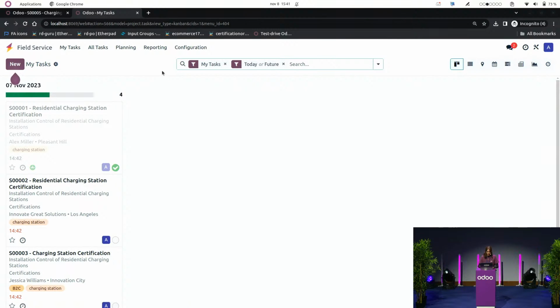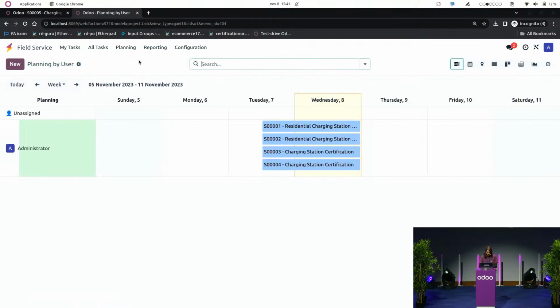So here it is. This is my field service application, and I will go into the planning by user. So here I only have one employee in my database, but what's really interesting is that if you have different types of employee, you will really be able to see at first glance who is available to tackle your tasks. So for example, here there are some days that are grayed out because those are non-working days. This is the weekend. But if, I don't know, an employee is working part-time or is on time off, or if there is a public holiday, this will also be visible in that view.